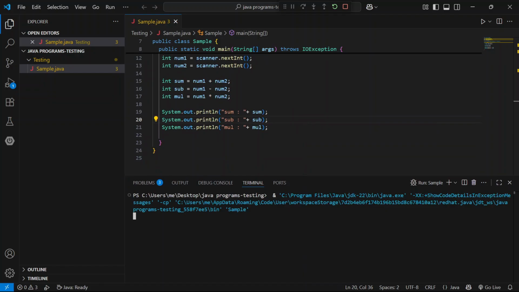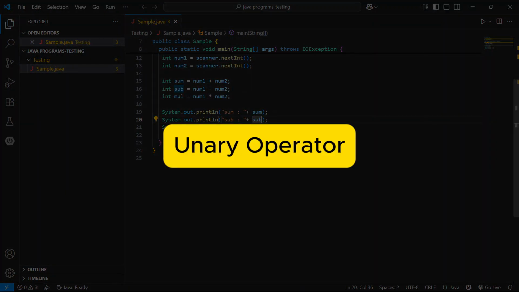Now read first input 8 and second input 6. 8 plus 6 is 14 and 8 minus 6 is 2. 8 into 6 is 48. Comment below if you want division. And next move to unary operator.